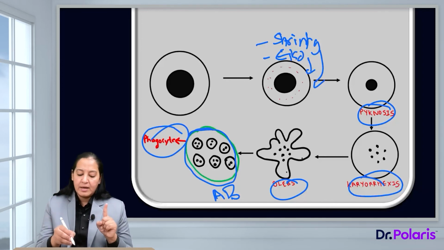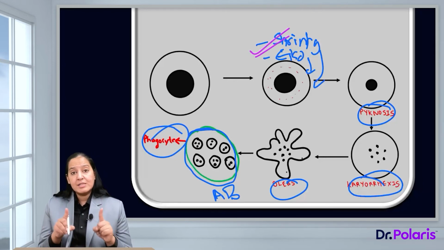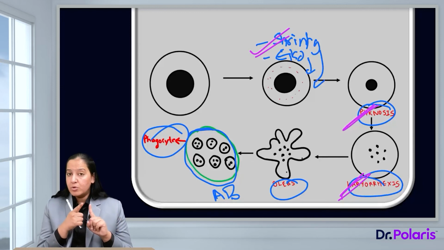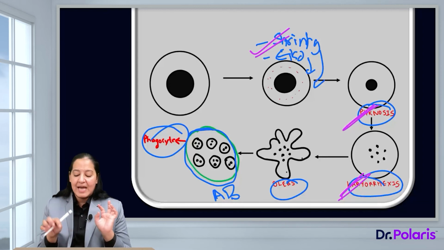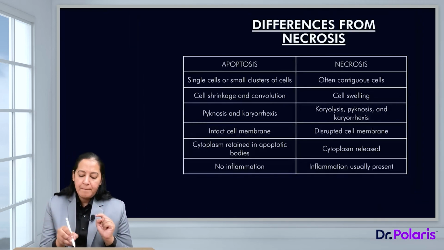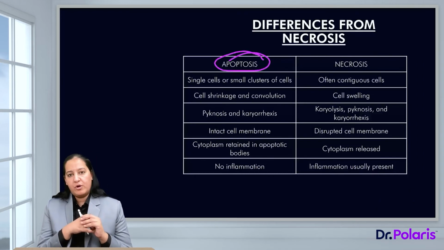So the earliest one, if I ask you the earliest one, the answer is shrinkage. If I ask you the most specific one, the specific one is the nuclear changes, that is pycnosis and karyorrhexis. So two different questions, two different answers. Which is the earliest morphological feature in apoptosis? The answer is cell shrinkage. Which is the most specific morphological feature of apoptosis? The answer is nuclear changes, that is pycnosis and karyorrhexis. So that is the thing. Now, we have completed apoptosis mechanism and morphological features.